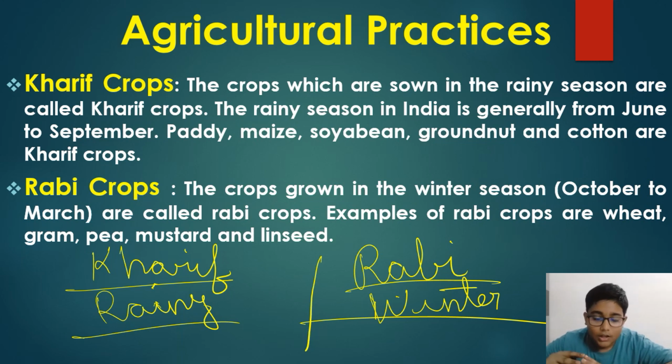Okay, so kharif crops now. The rainy season in India is generally from June to September. Paddy, maize, soybean, groundnut, and cotton are kharif crops. So the rainy season lasts from June to September, and at this time these crops grow. Okay, so for rabi crops, the time limit is October to March. Examples of rabi crops are wheat, gram, pea, mustard, and linseed. Okay.